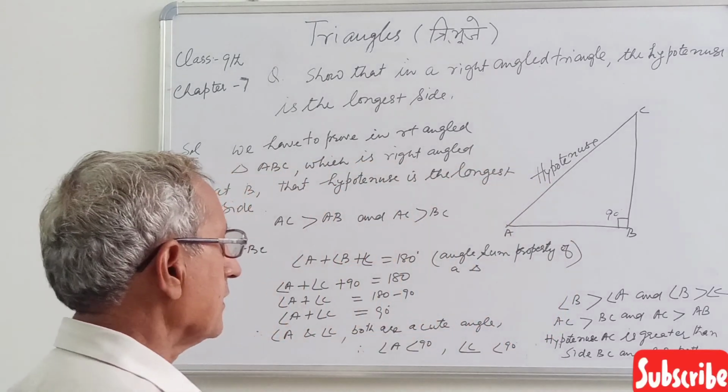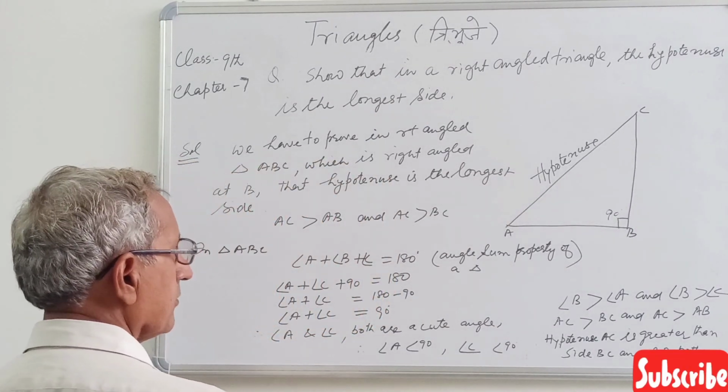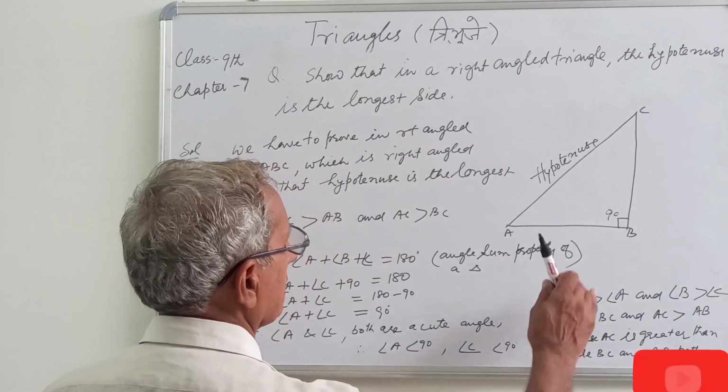It means out of the three sides, AC, that is the hypotenuse, is the longest side.